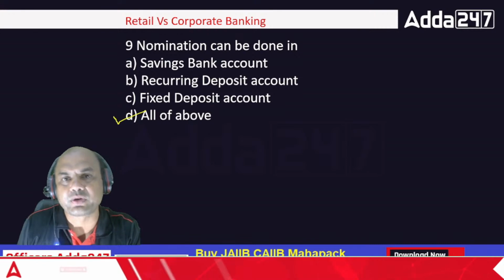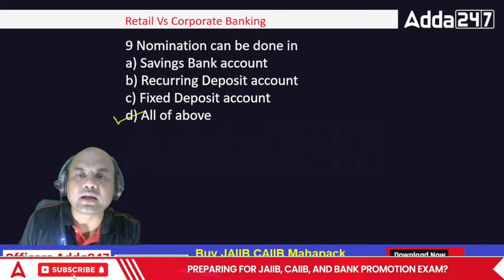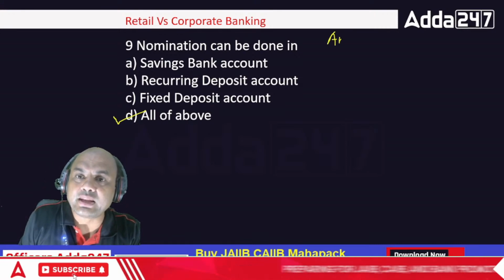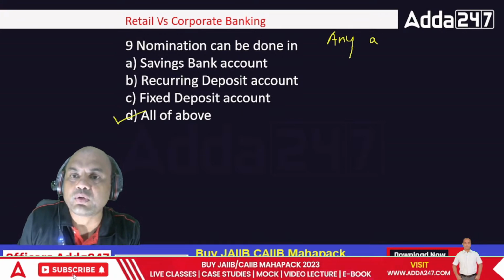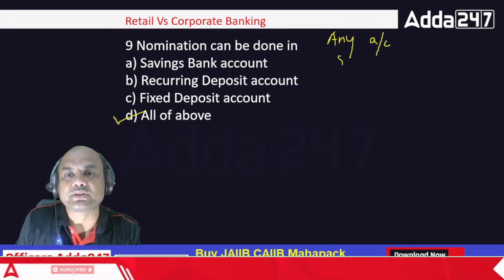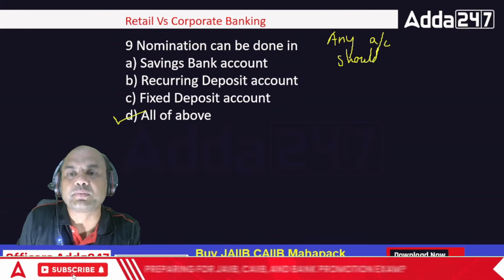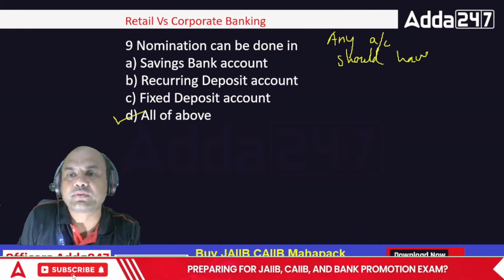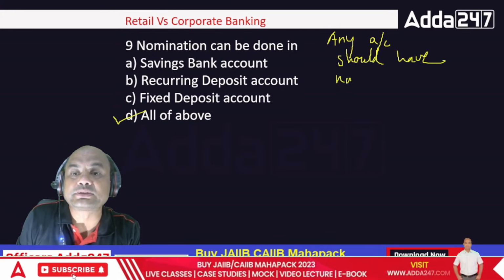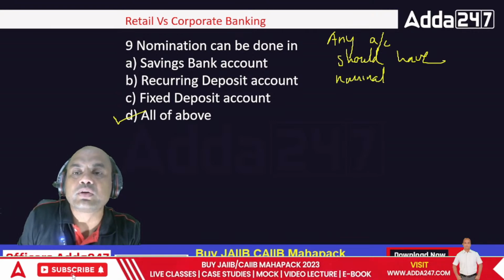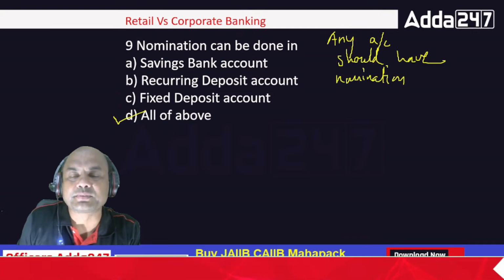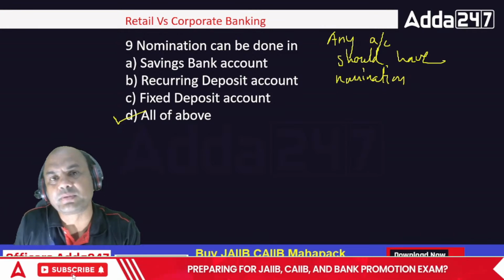Remember one important point over here. Any account opened should compulsorily have a nomination. You must tell that client, whoever comes to your branch, that kindly give the nomination.